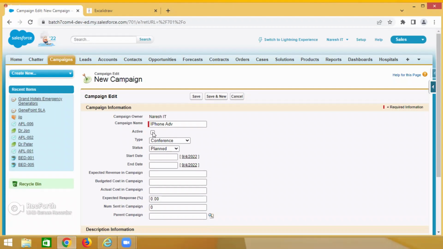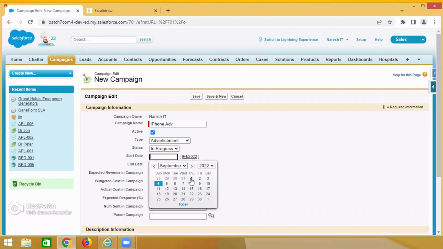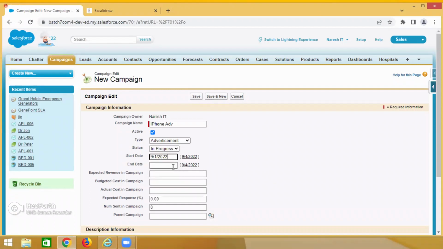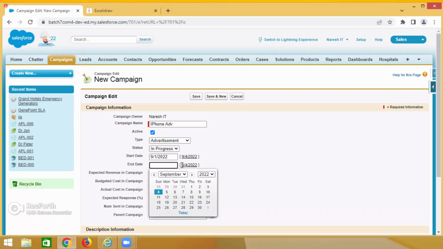Now active means whether it is active or 1 year has already gone. So active. Type of the campaign: what is the type? Telemarketing, email, direct, banner, advertisement, referral, partner, public, webinar. Okay, advertisement. Status: is it planned or still in progress? For example, it is in progress. It started from the 1st of September.